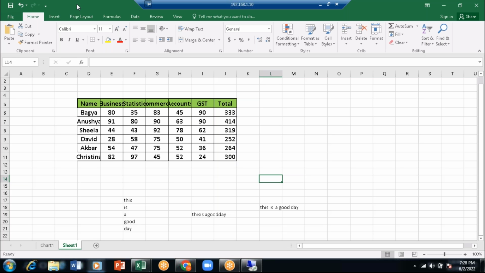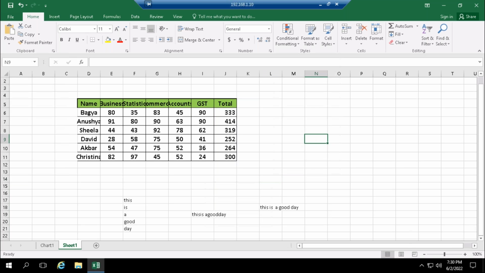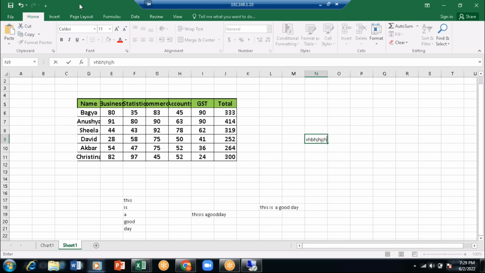For example, if I'm typing something in a cell, then this is called the active cell. What I'm typing here is also visible in my function bar, or you can also say formula bar. The content which I'm typing in an active cell is also visible in the formula bar. Make a note of this: the content of the active cell is displayed in the formula bar.